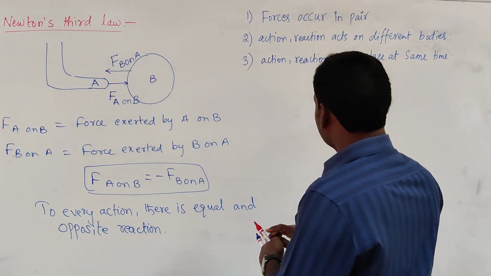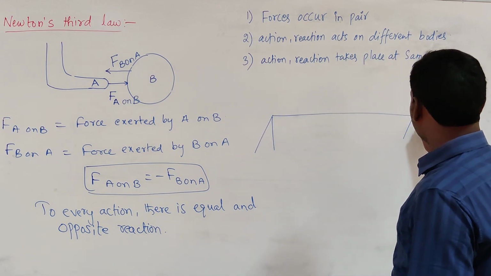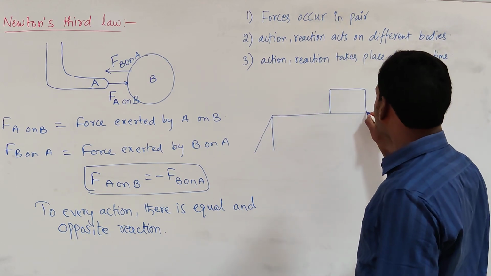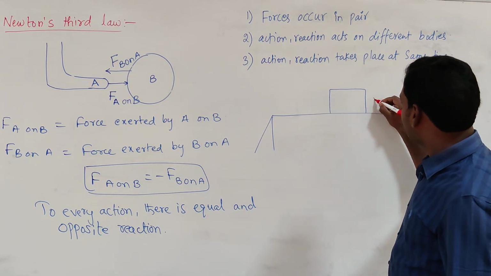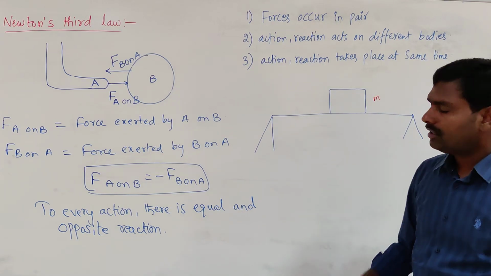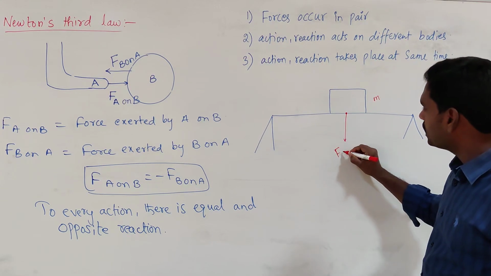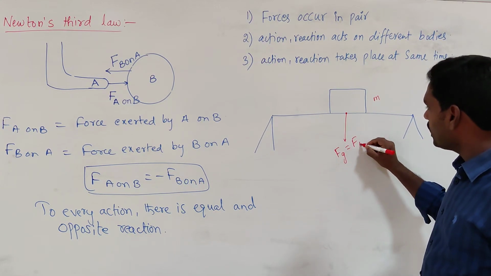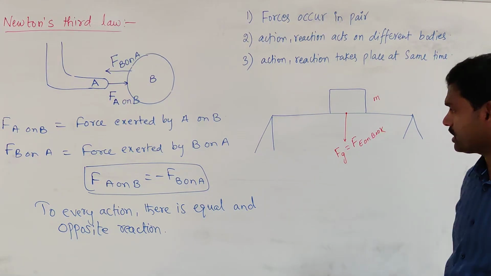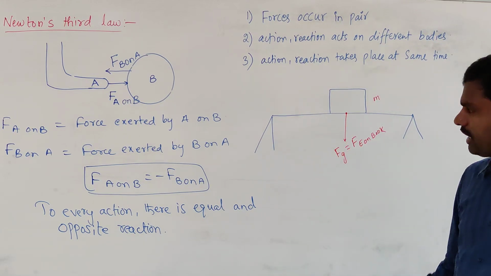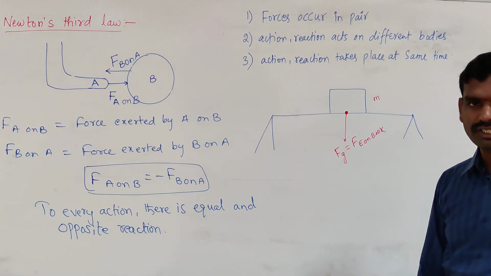And see here, when a book is kept on a table surface, let us see how many forces are acting on the book here. Now one is, let's consider this book is having some mass. So the gravitational force, that is nothing but force exerted by earth on book, is there. Why am I pointing it as a downward force? Because the gravitational force is always towards earth, in the downward direction.